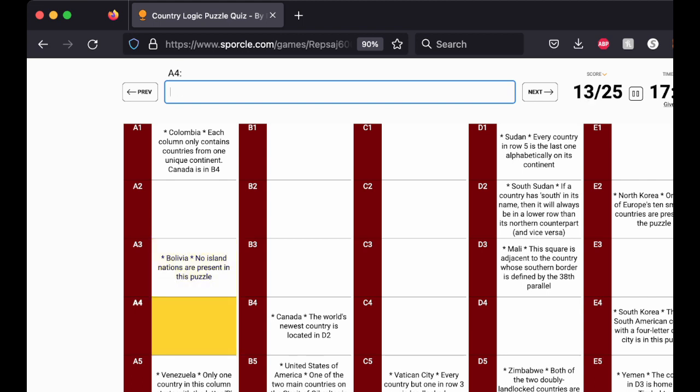No island nations are present in this puzzle. Okay, so then C4 must be España. Alright, two of the countries I border are also in this column. There are no countries from Oceania in this puzzle. Okay, so